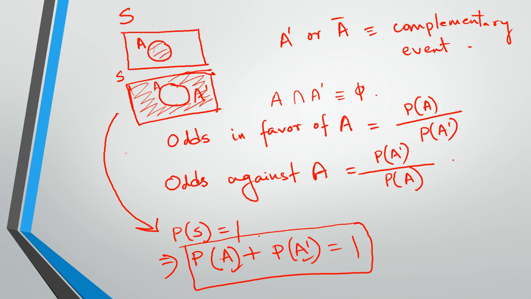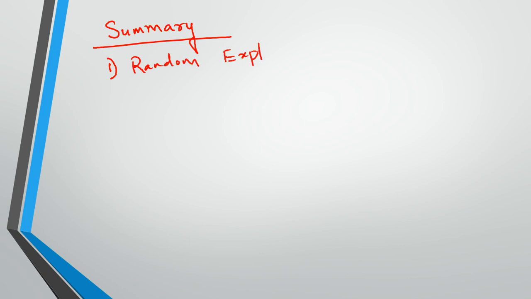So I think I will just summarize a little bit what we learned today. Very basic, simple stuff. I just want to keep the foundation correct. So we learned what is a random experiment. We discussed that. Then we discussed what are outcomes, right?